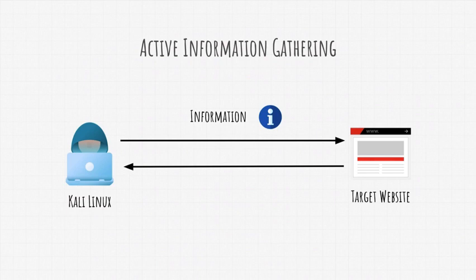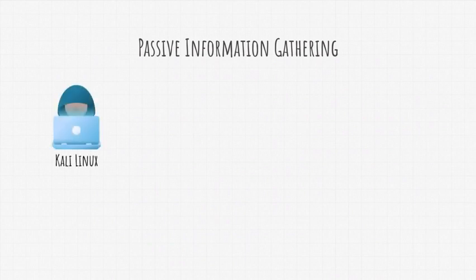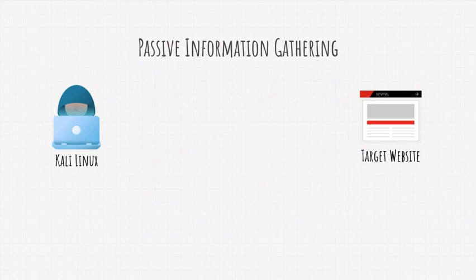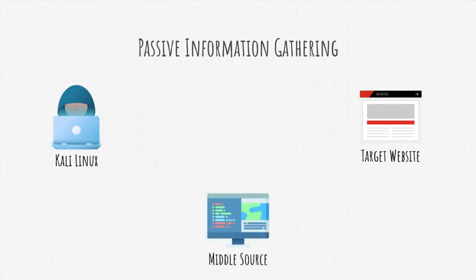On the other hand, we have passive information gathering. And it is similar: we have our Kali Linux machine and our target. But we also have an intermediate system, or what I like to call a middle source. What this middle source is, well, basically it could be anything, from a search engine to a website.